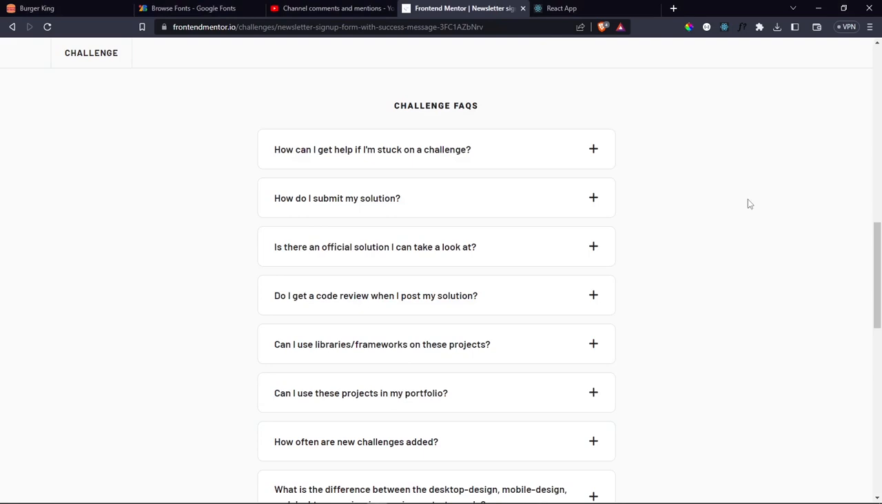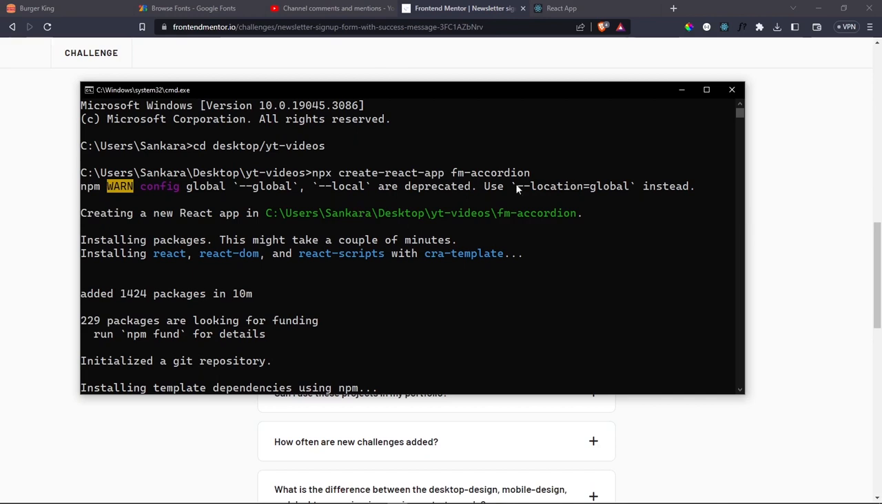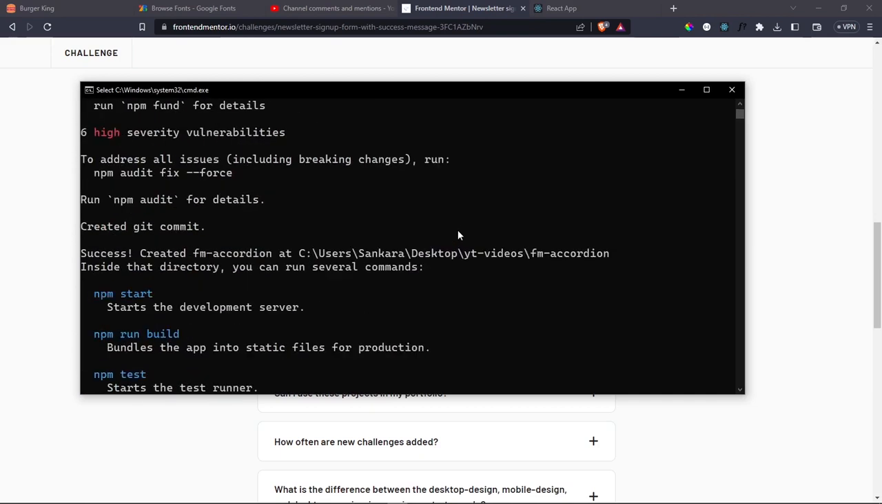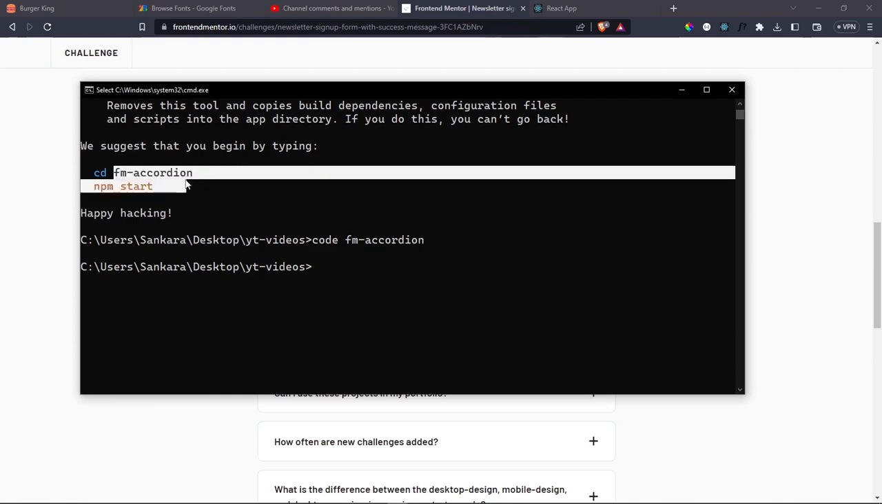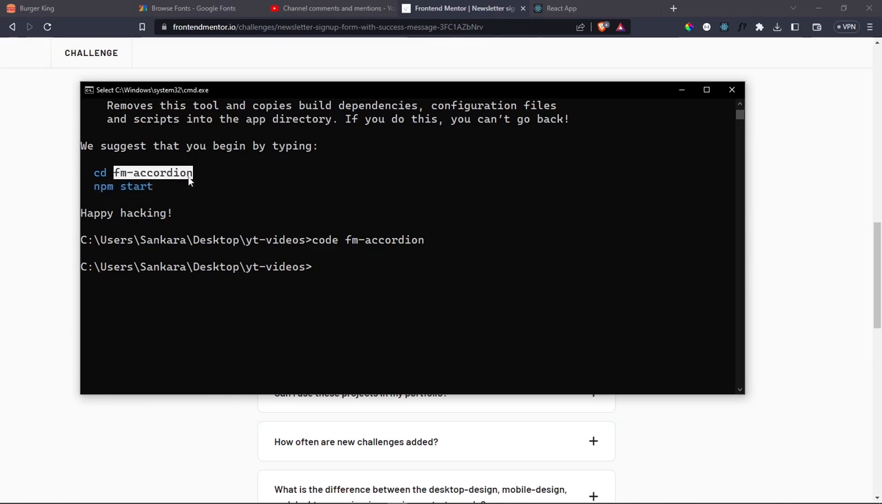Since we're going to be building this in React, what I've done is I've created a new React application called FM Accordion. You can do that by saying npx create-react-app, and you can give it whatever name you want. In this case, I've chosen FM Accordion. Let that run, and once it finishes, it's going to create your application in the folder with the name that you gave it.